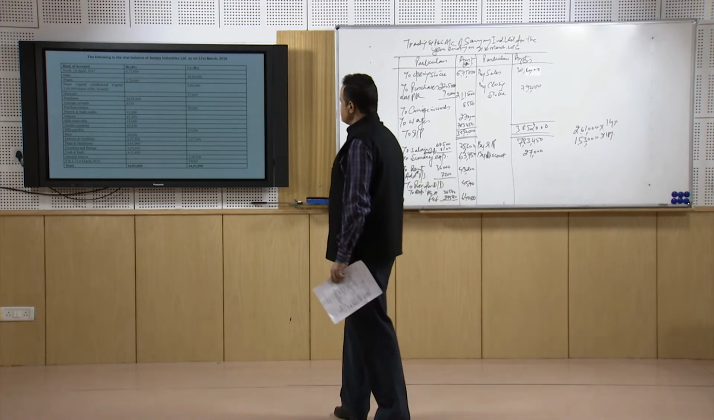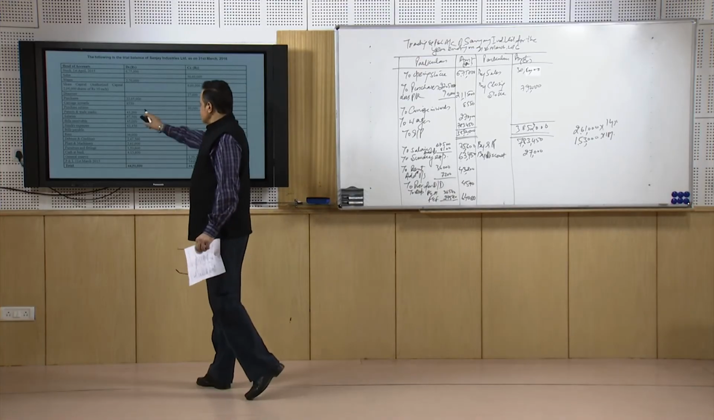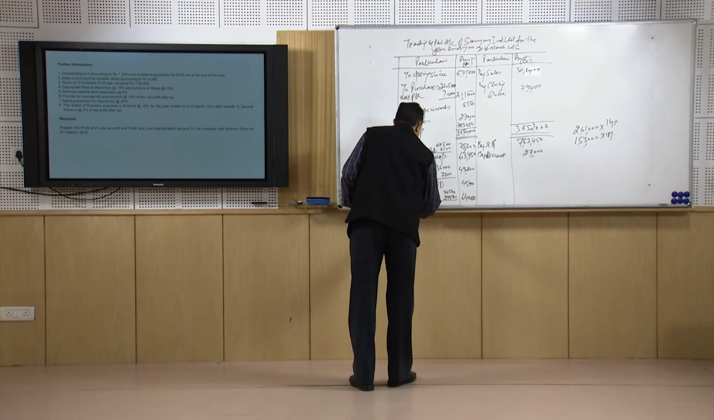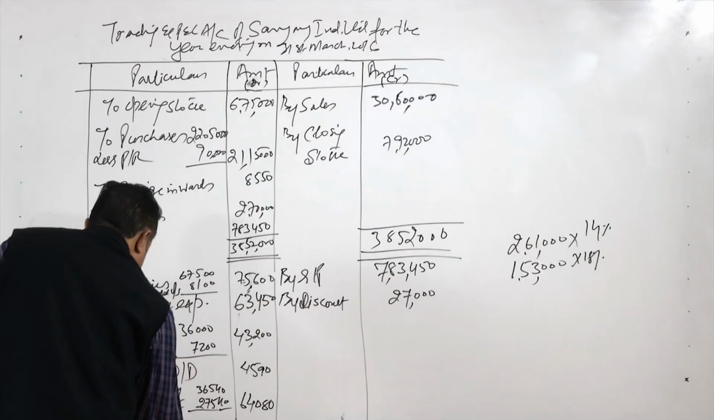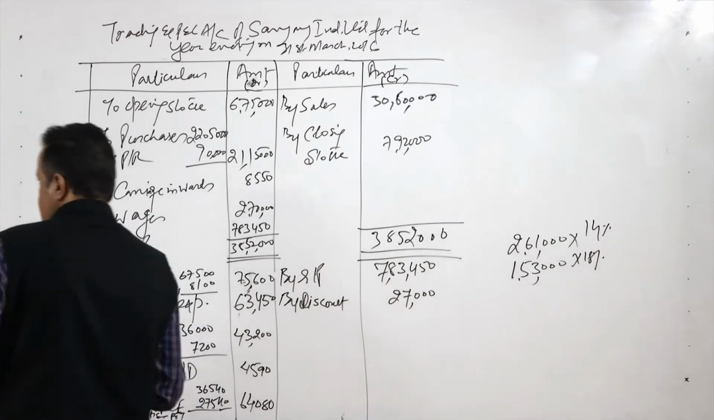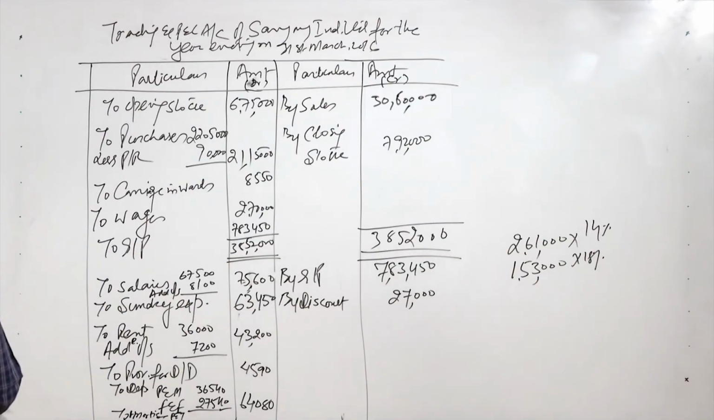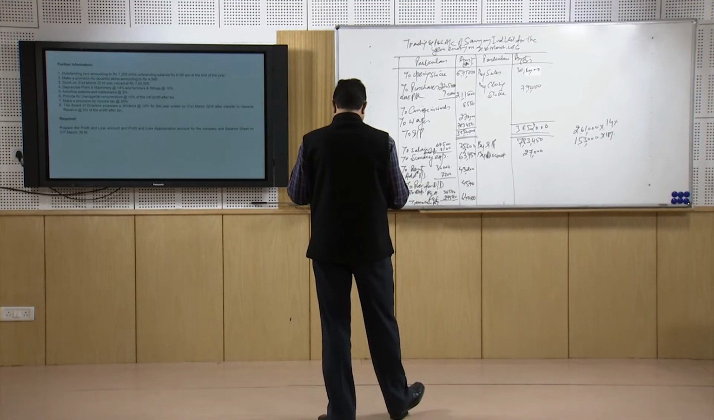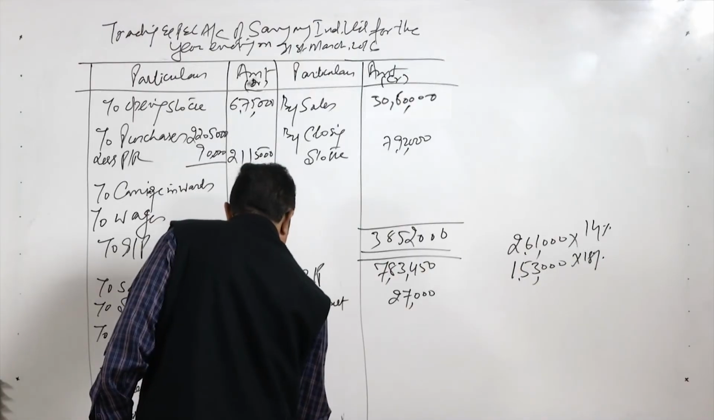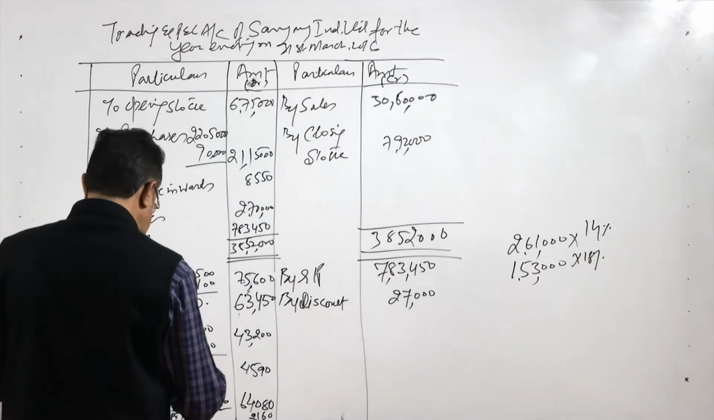So the patents and trademarks figure is here somewhere, that is 43,200, and it says to amortize patents and trademarks at the rate of 5%. So amortization of patents and trademarks, this amount is 43,200 and 5% of that works out as 2,160. 2,160 is the amortization value. We have discussed amortization in the previous lectures.